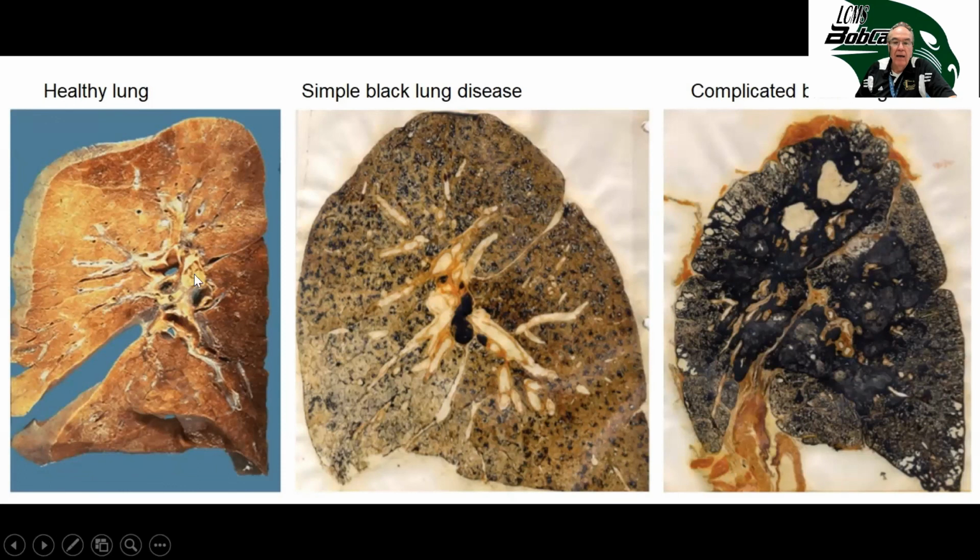This is a picture of what black lung looks like. This is a cutaway of a healthy lung. And then, a little bit of coal dust, and then this is what black lung looks like. Like I said, it causes cancer, it leads to death.